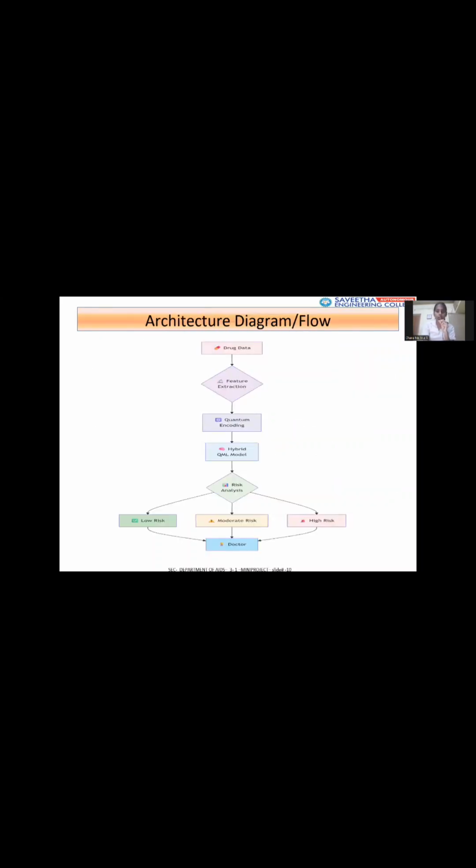So this is how our system works. This is the architecture diagram of our project. First we are collecting the data set from Kaggle, and then we are extracting the features. Then we are inputting the features into quantum encoding for encoding molecular fingerprints, and then we are feeding that into the hybrid QML model. It then predicts the risk level as low, moderate, or high, and then it will deliver to the user. So this is how our project works.